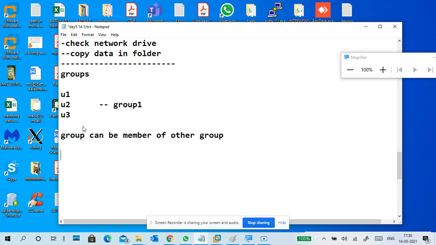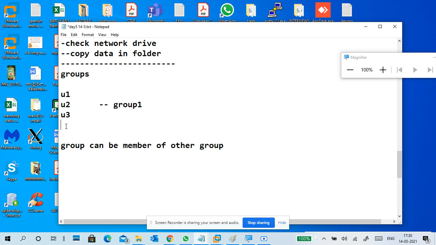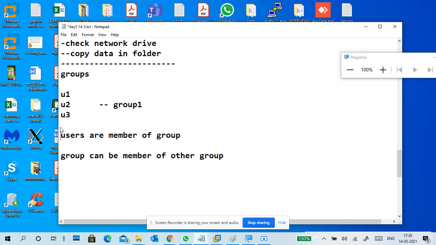Normally we say users are members of groups, but groups can be a member of other groups, depending upon what type of group it is. That is called a nested group.